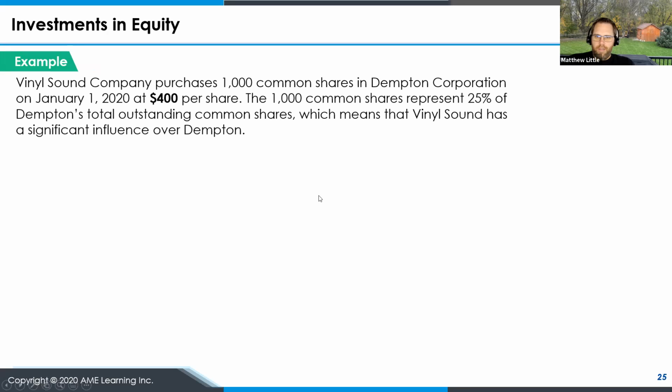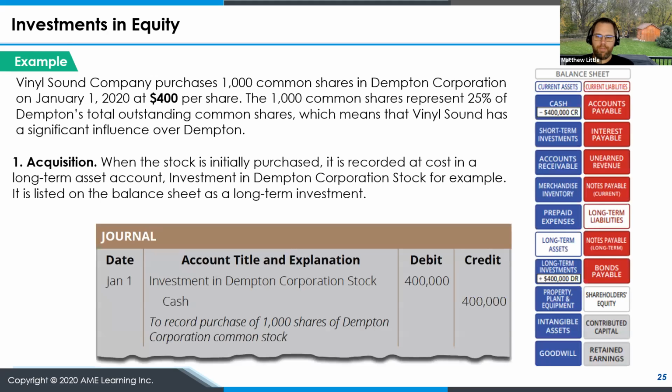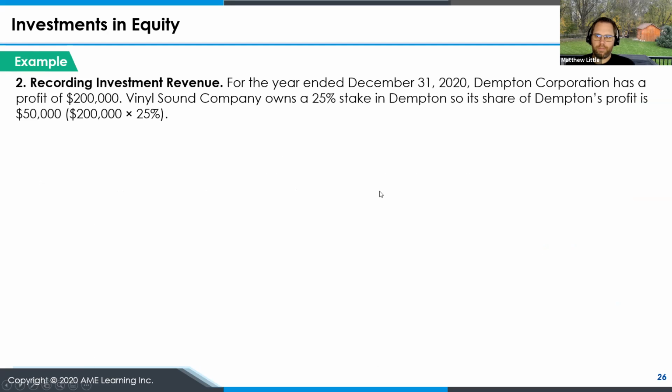So let's go through another example where Vinyl Sound Company purchased 1,000 common shares in this corporation for $400 per share. 1,000 common shares represents 25% of the total outstanding and means that Vinyl Sound has a significant influence over that company. So the original acquisition in this case would be a debit to the investment in Dempton corporate stock for $400,000, 400 times 1,000. And we gave them cash for that purchase of $400,000, so credit cash.